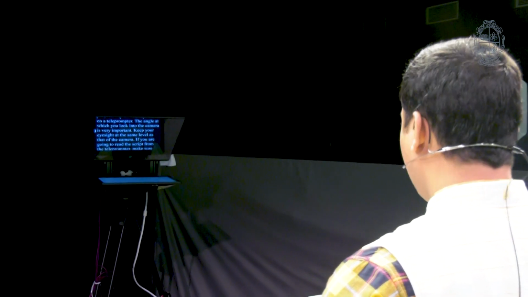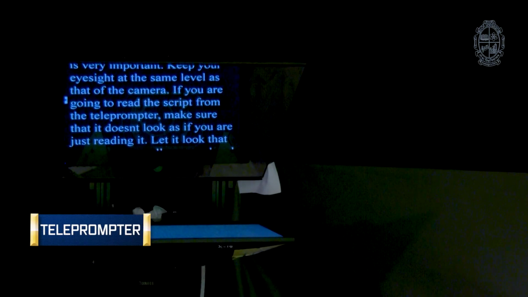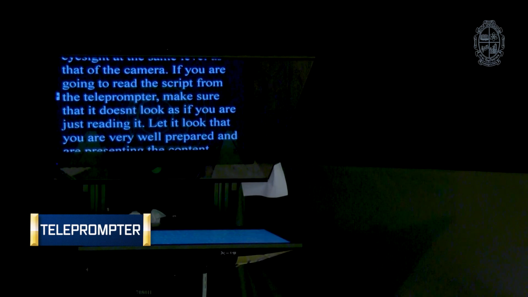The angle at which you look into the camera is very important. Keep your eyesight at the same level as that of the camera. If you are going to read the script from the teleprompter, make sure that it doesn't look as if you are just reading it. Let it look that you are very well prepared and you are presenting the content. When you read the script from the teleprompter, you need to be careful about the movement of your eyes. However, normal movement of eyes will do.